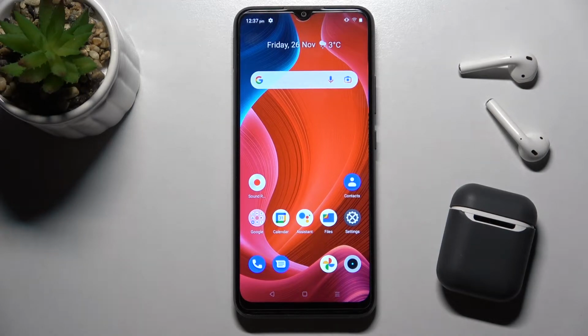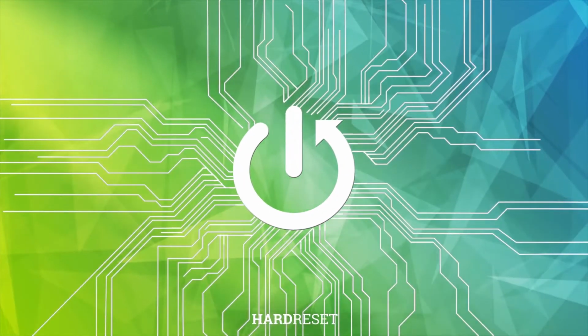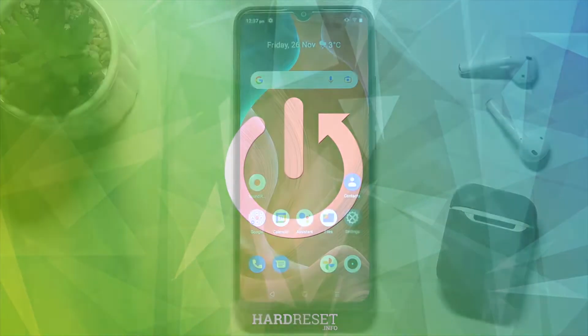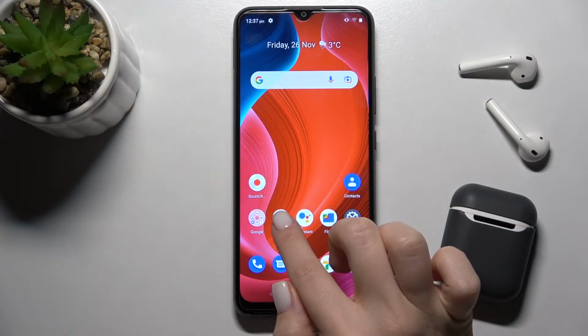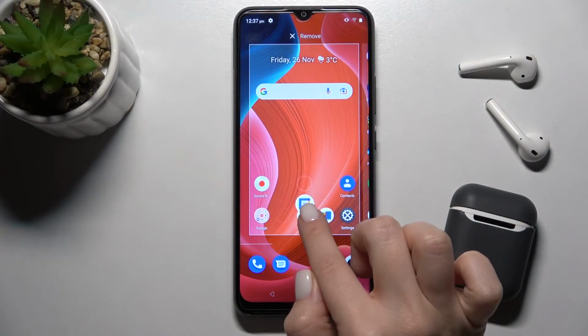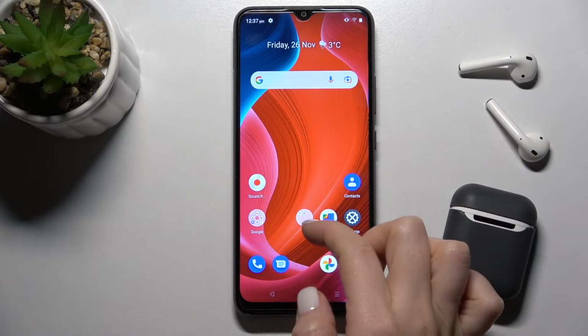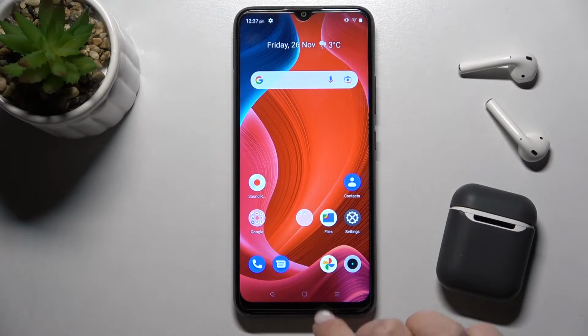Welcome to the Realme C21Y in front of me, and I'll show you how to create home screen folders on this device. So first, just select the application, press for a while and drag it to another application. And as you can see right now, we got here the new folder.